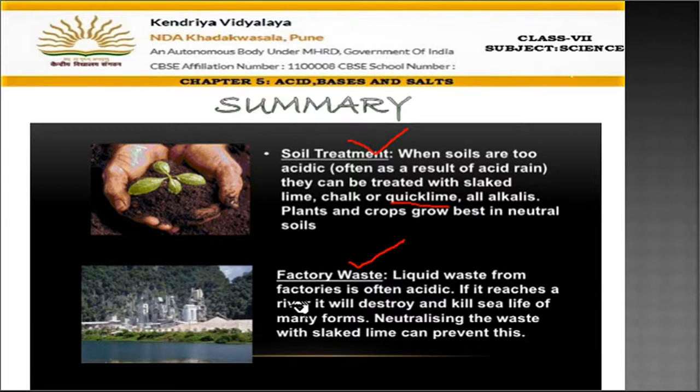The waste is first mixed with the limestone and then it is sent outside so that it gets neutralized and does not affect or destroy life outside. So this is all about what we have done today. We have learned about acids, bases, salts and neutralization reactions in this chapter.